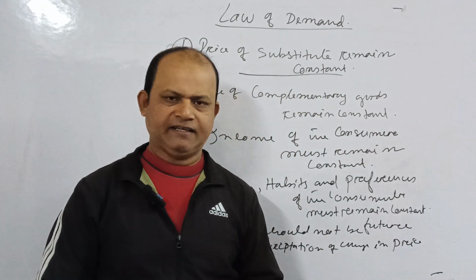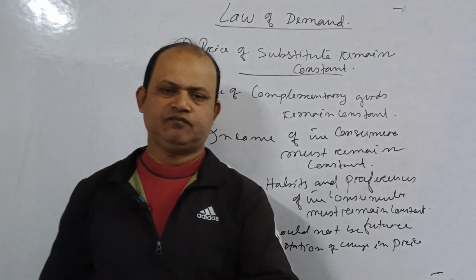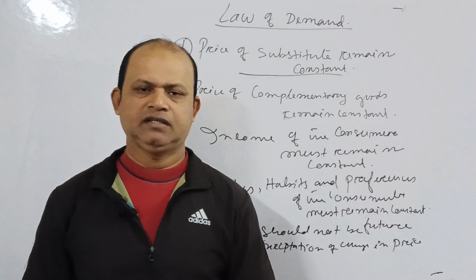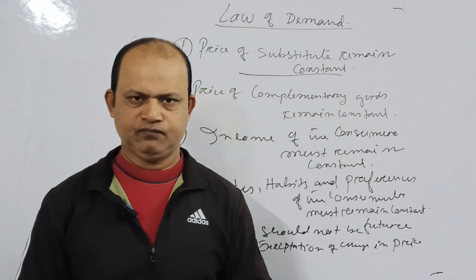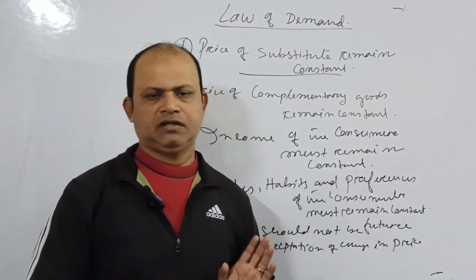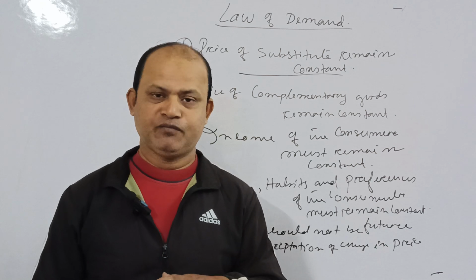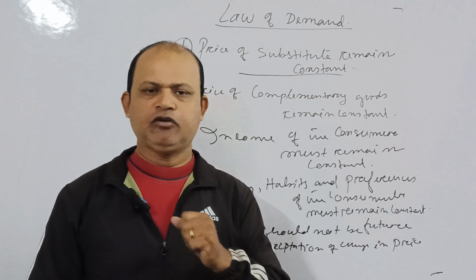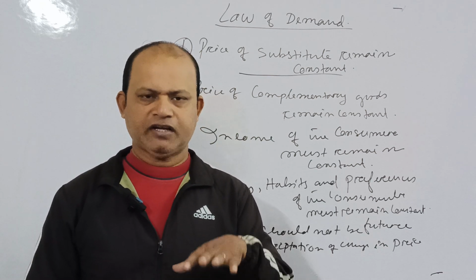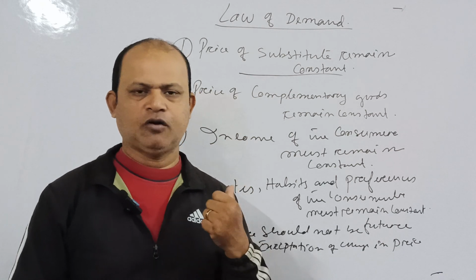It should not be like that in the month of January, in the new year, the price is going to fall more. Now, suppose the year ending sale is going on, and the price of the commodity has been falling. So people will buy more, demand will be more. As price falls, demand increases as per the law of demand.